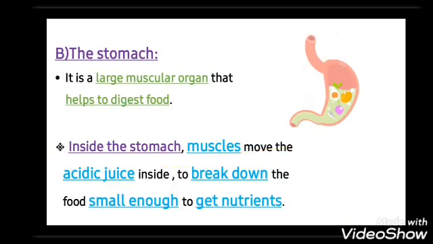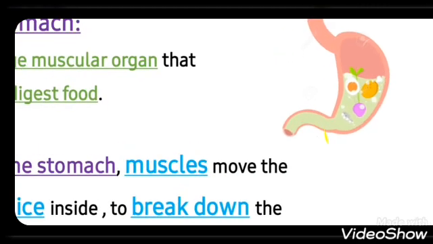After that, the stomach. Mouth and stomach. When we start eating, the food goes from our mouth to our stomach. The liquid inside our mouth is called saliva. Saliva does what? It breaks down the food, then it goes to the stomach. Now we are inside the stomach.